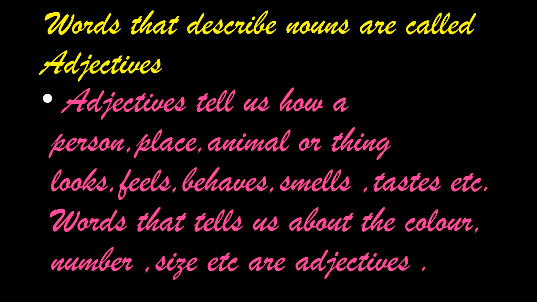So here we describe people, animals, things and places by using many different words. These describing words are called adjectives. Words that describe people, animals, places and things are called describing words or adjectives.